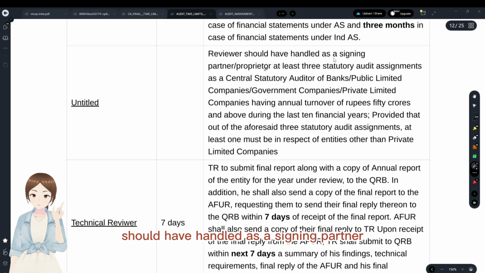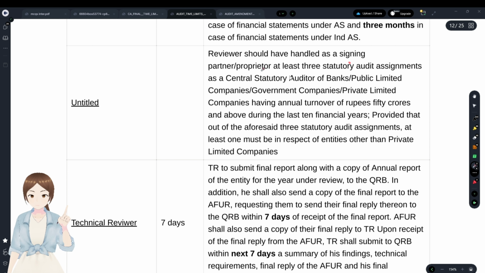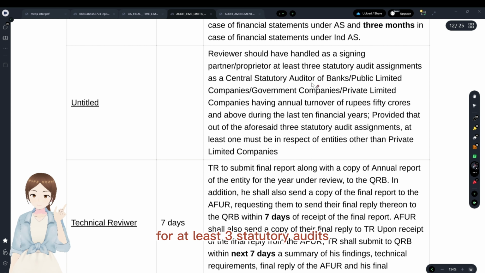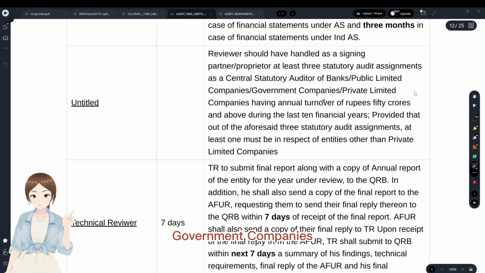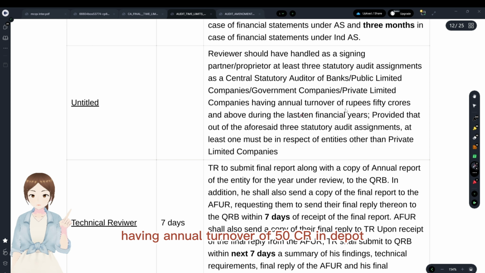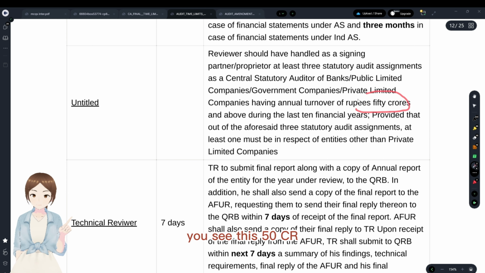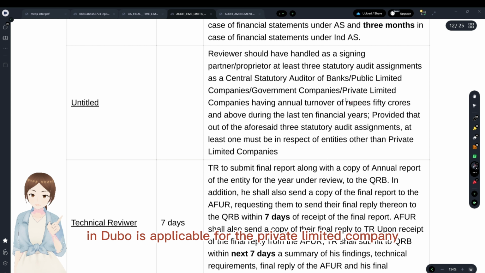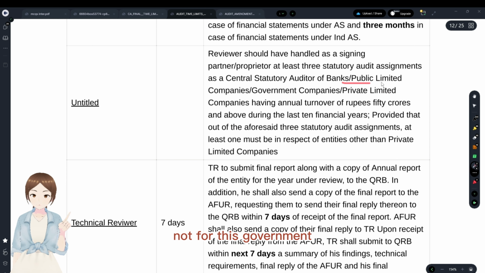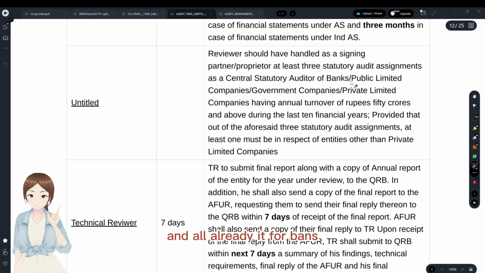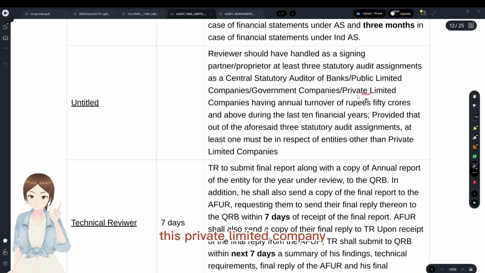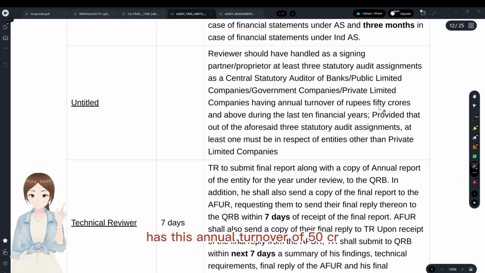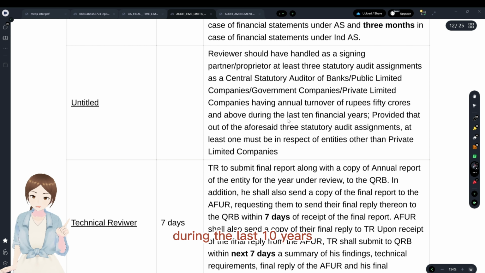The technical reviewer should have handled, as a signing partner, at least 3 statutory audits as a central statutory auditor for a bank's public limited companies, government companies, or private limited companies having annual turnover of 50 CR and above. This 50 CR and above is applicable for the private limited company, not for the government and others. Banks, public limited companies and government companies are all individual. The private limited company has annual turnover of 50 CR and above during the last 10 years.